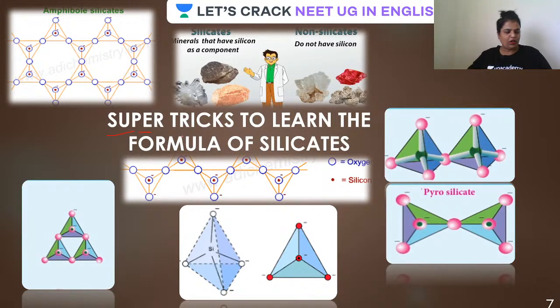So have a look at the screen, beta. All you guys, come on, have a look at the screen. Yeah, these are the structures. We are going to explore them soon. But before that, can you see something here? There are silicate minerals and non-silicates. On the basis of this silicon unit, there are two types of minerals: one that has silicon as a component, and the other which does not have silicon. What do we call them? We call them non-silicates, and the ones which have silicon as a component we call silicates.